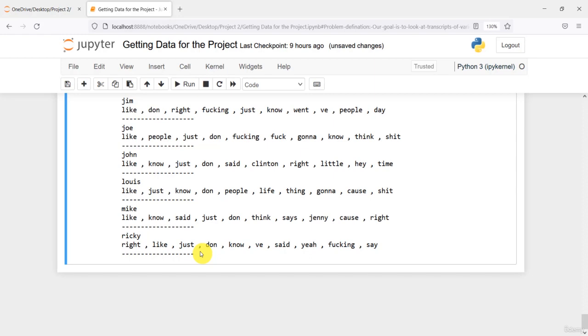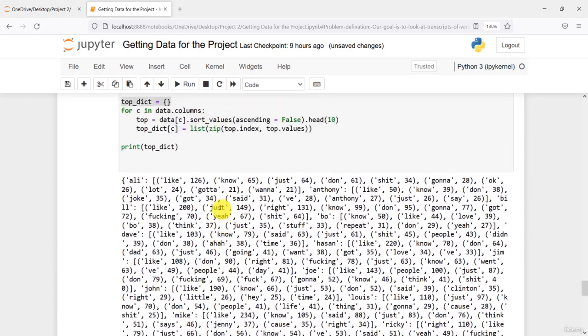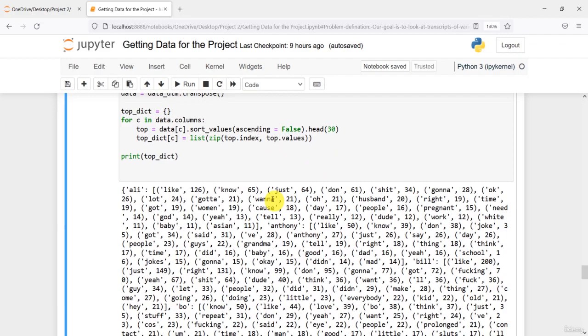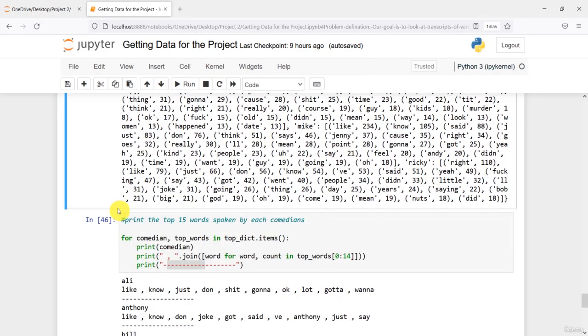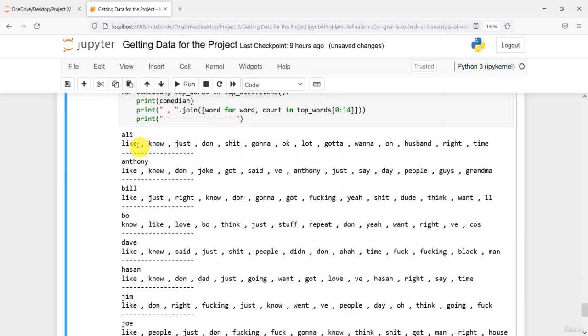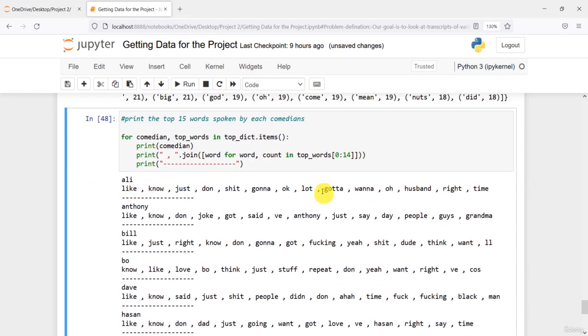So this is all the top words that have been spoken by each of these comedians. You can do the analysis right here. If you want to change the value of the top words from 10 to some other number, let's say you want the top 30 words, instead of 10, then you can do it. Now we have the top 30 words that have been spoken, and now if you want the top 15 words, then you can see these are the words.